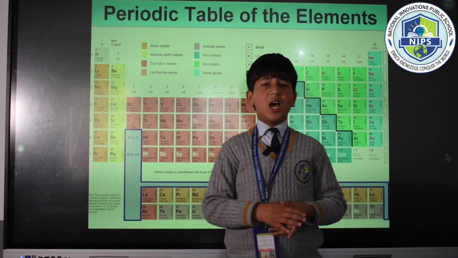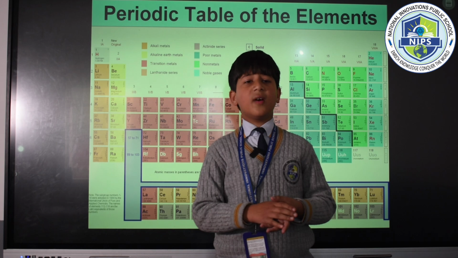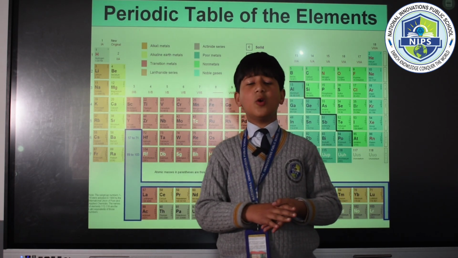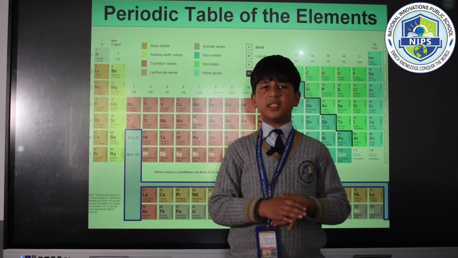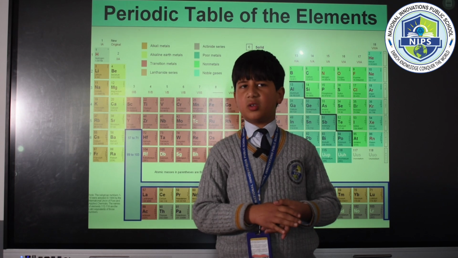behavior of elements. However, the crafter of the modern periodic table is Henry Moseley, who devised it in 1913, obviously to overcome and address the loopholes in the previous version of the periodic table. The periodic table is organized into rows and columns. The rows are called periods and the columns are called groups.